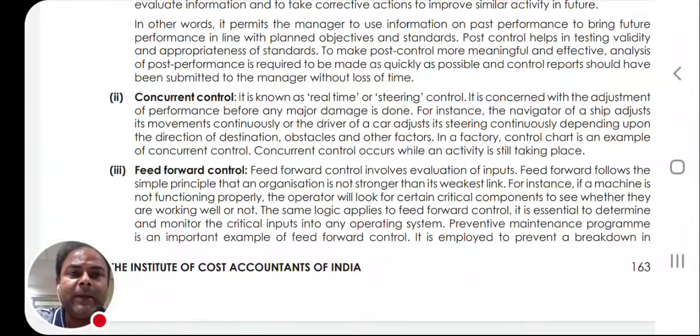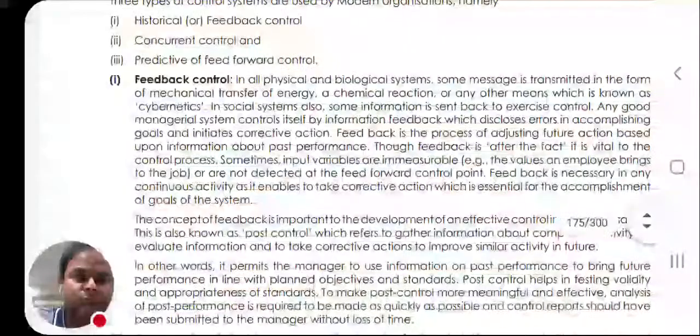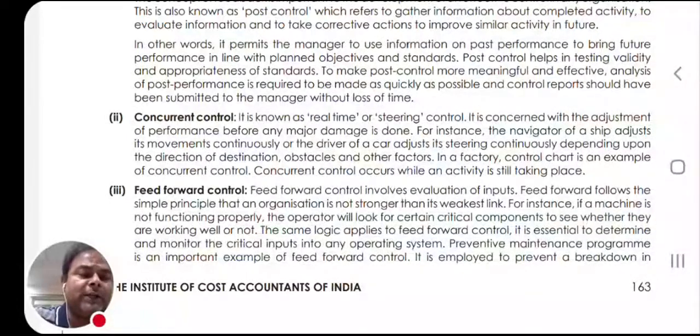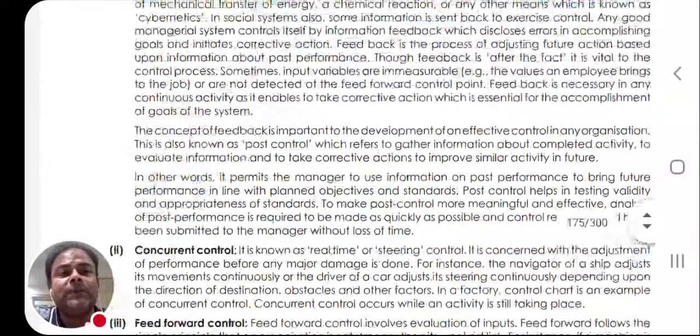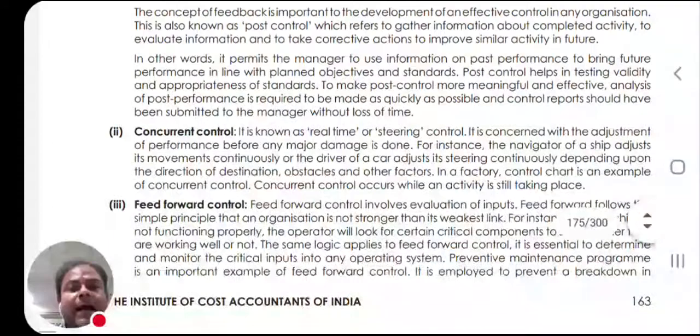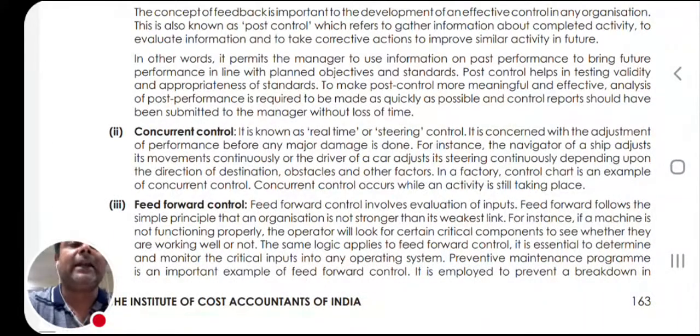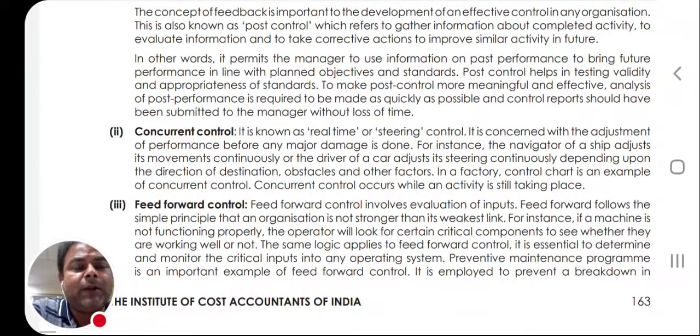So, just rewinding, it's all about the travel of time. Previously the standard was feedback control. Now it is concurrent control. It is the new standard. The standard has been revised: at the very particular time you are supposed to do the correction.